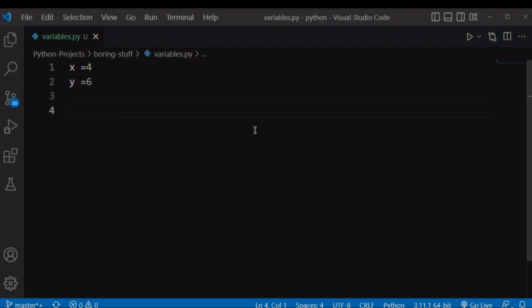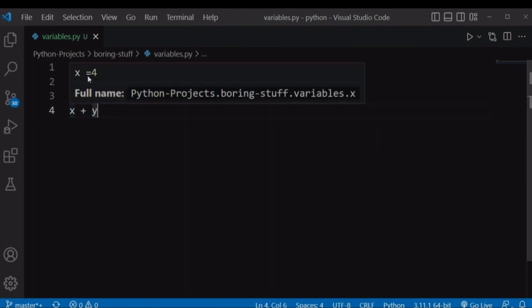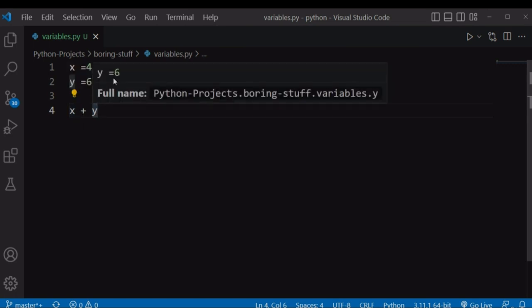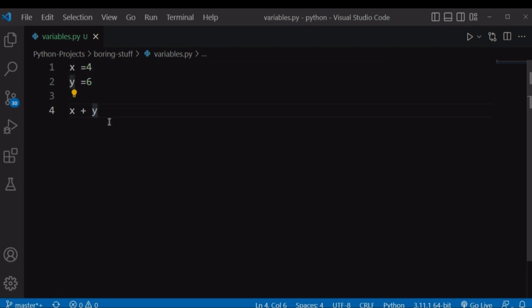Let's try to add these x and y values. If I try to add x with y, when Python is executing this line of code, it will replace this x with the value that is stored within the x variable, which is 4. And it will add that 4 with the value that is stored within the y variable, which is 6. So Python will replace these variables with the values that are stored within them, and it will add those values.